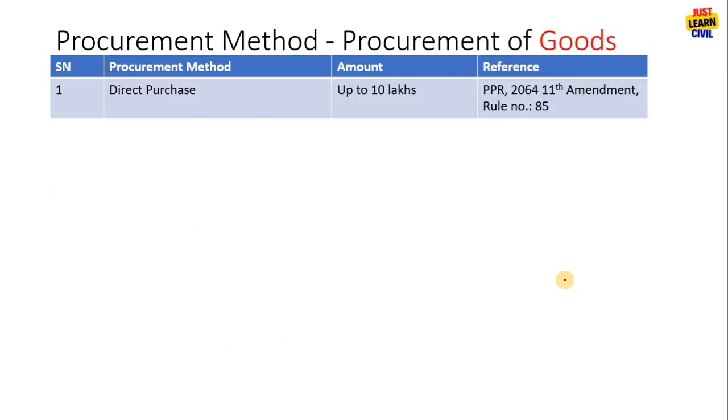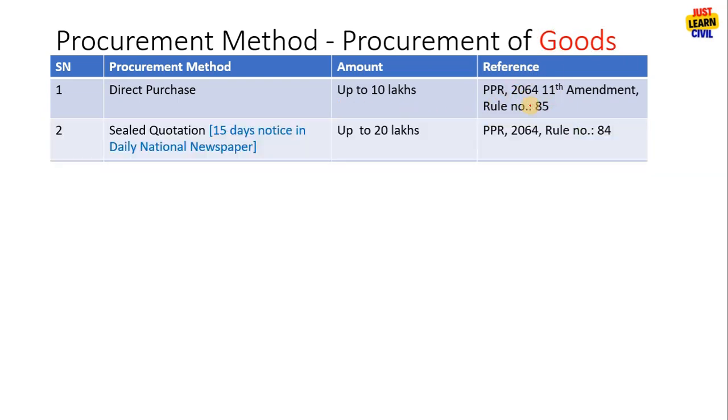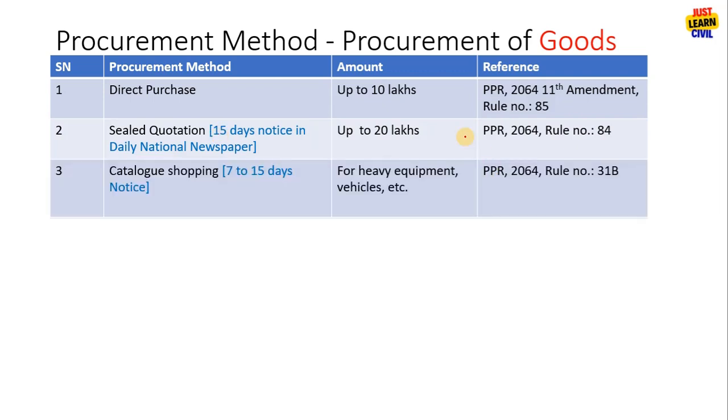Now, procurement of goods. There is direct purchase. Procurement of goods and procurement of works are very much similar, only that work has many methods, goods has fewer methods. Direct purchase is up to 10 lakhs. The reference is the same as the work. Seal quotation is also a similar process, up to 20 lakhs.